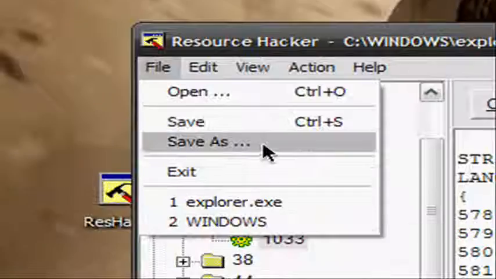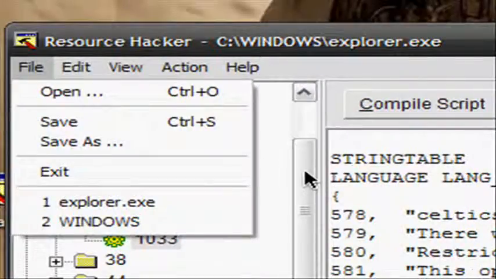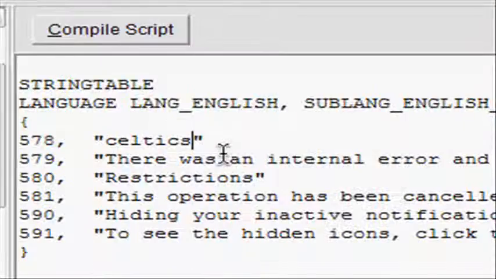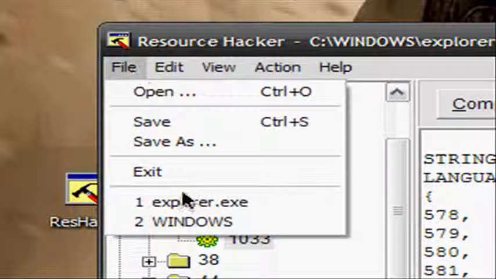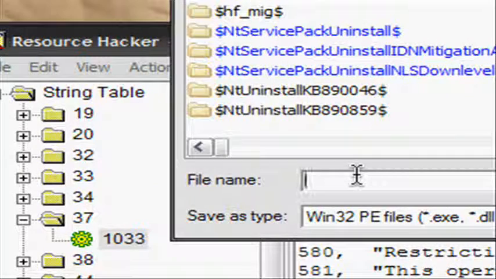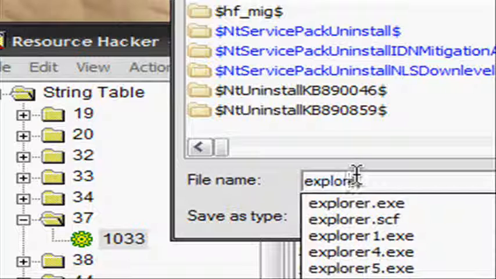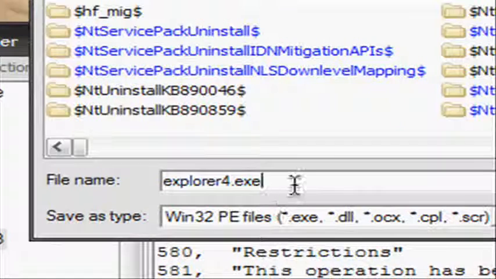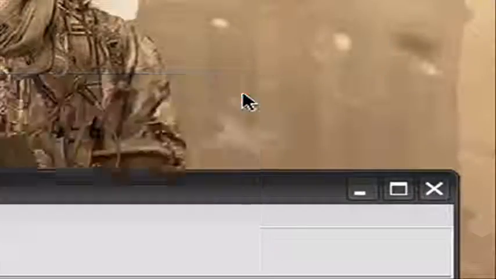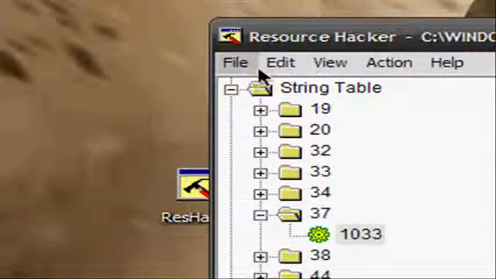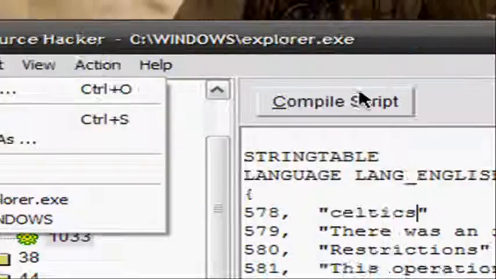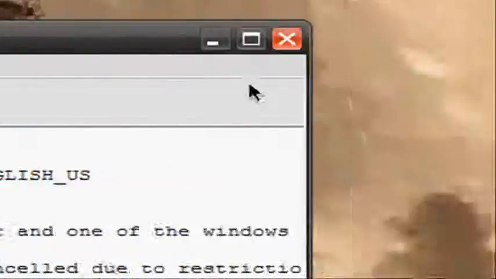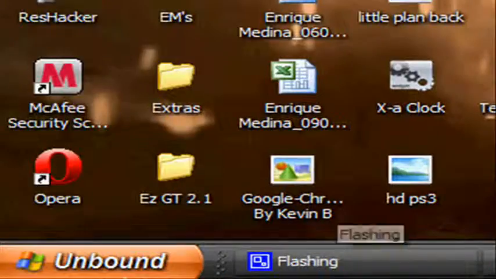You're gonna click file, save as, which you should save it as explorer4.exe. Alright, save it as that. You're gonna click save. Do not click save as, right? Now when you save it, you're gonna press X. It's not gonna come out like that right away.